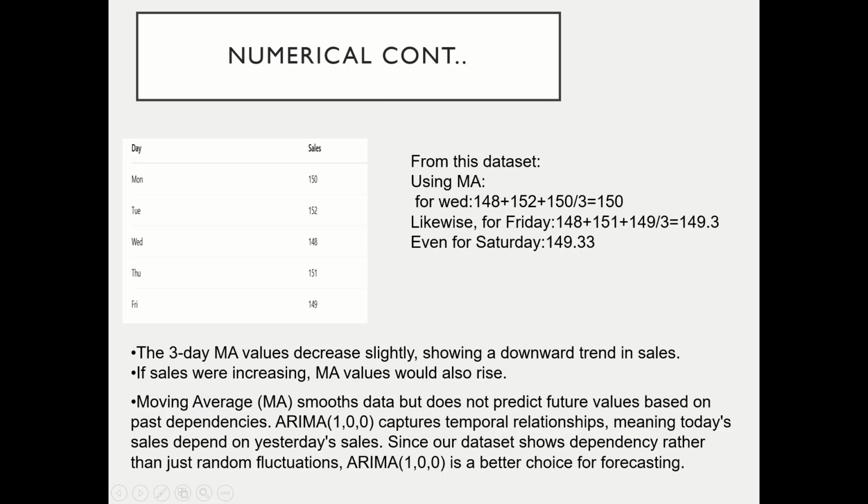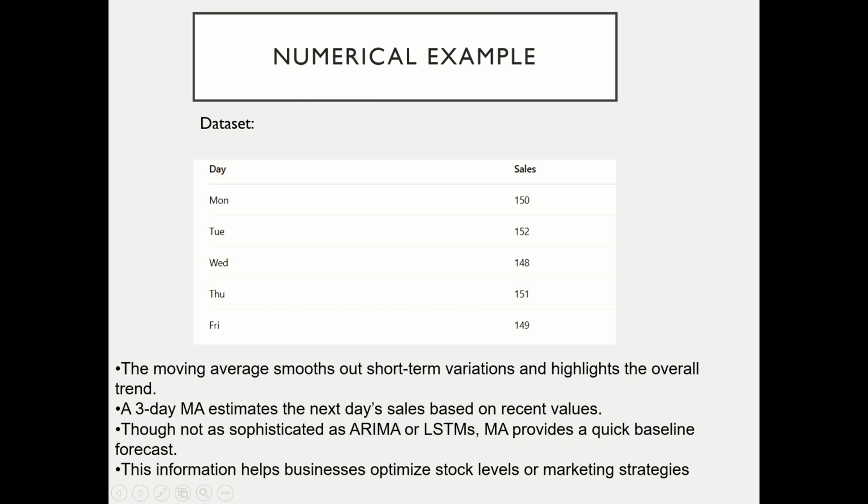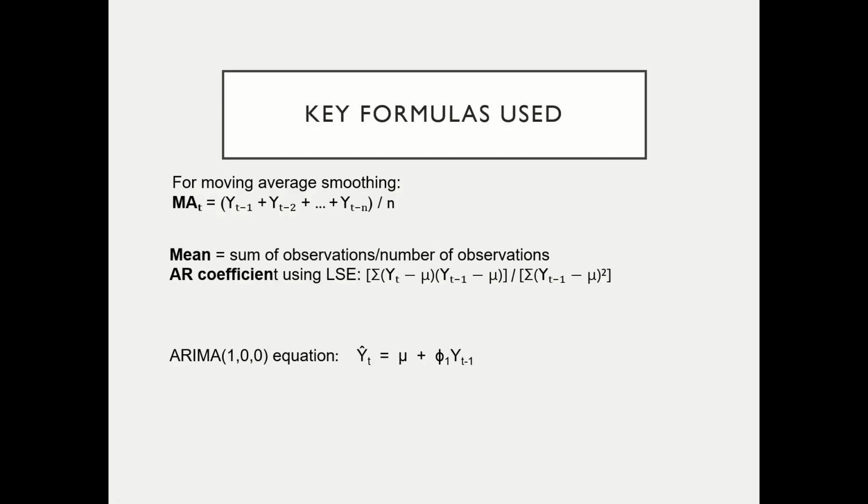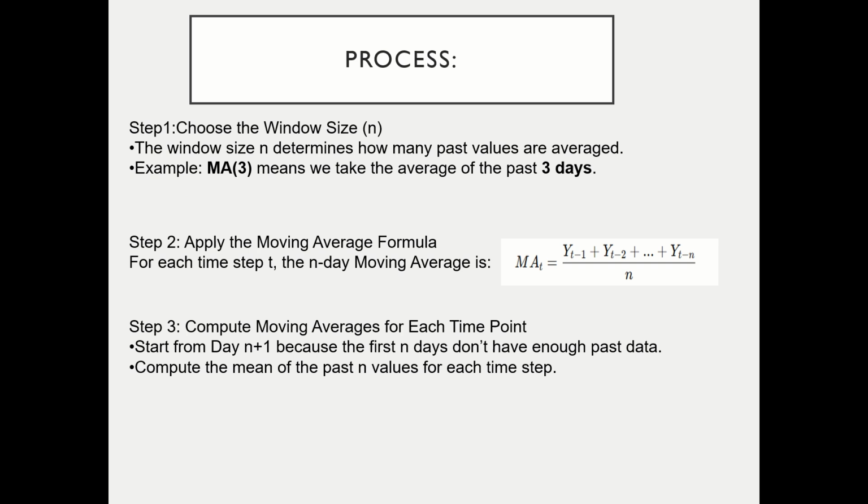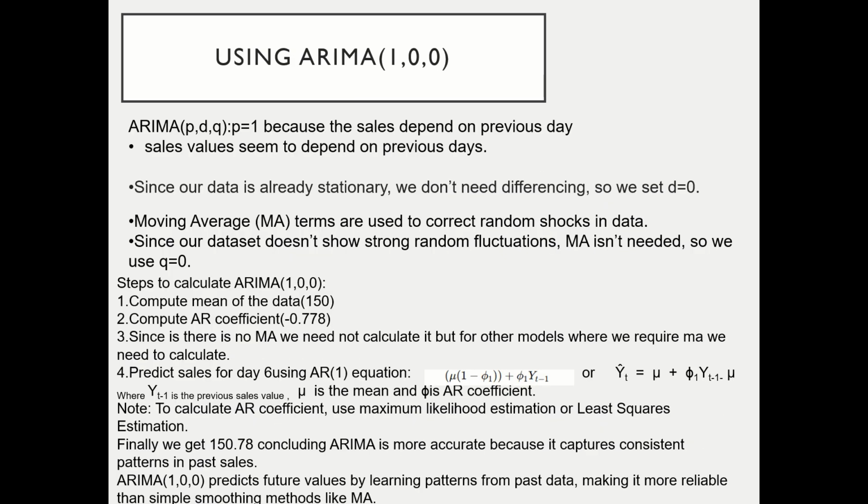Next we calculate the AR coefficient using least squares estimation with this formula. Yt is the current value, mu is the mean, and Yt-1 is the previous value. We divide the summation of (Yt minus mu) times (Yt-1 minus mu) by the summation of (Yt-1 minus mu) squared. When we apply the summation to both, we get the LSE, that is the AR coefficient, which is minus 0.778. Since there is no moving average component, we need not calculate it. But for other models where there is a moving average component, we need to calculate it.